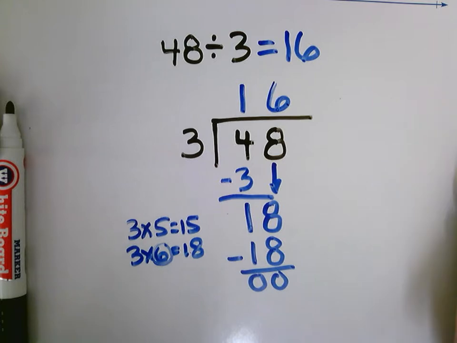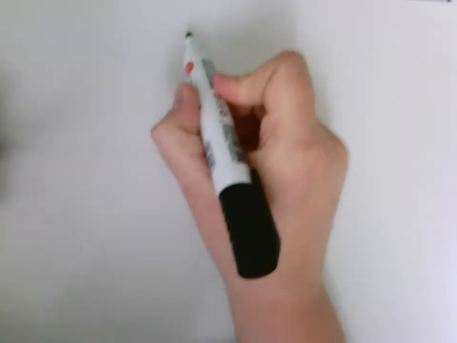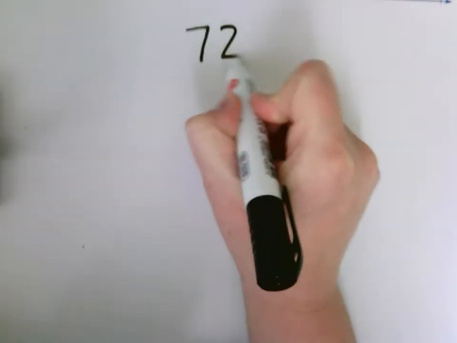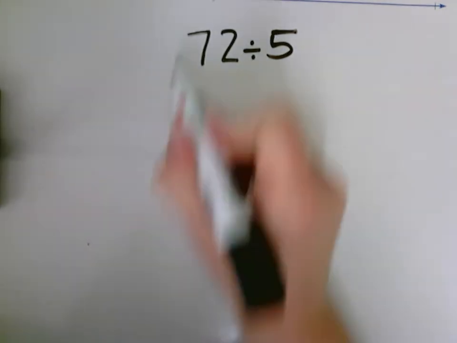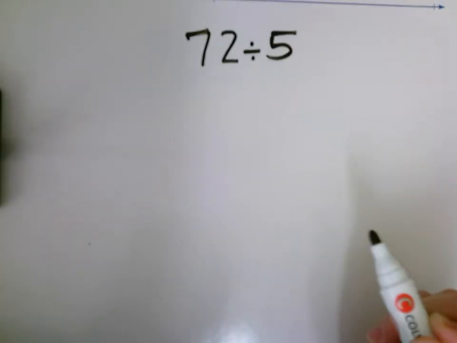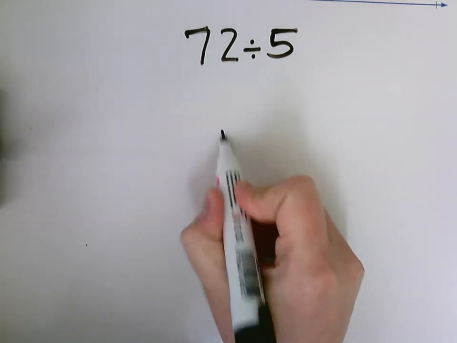Let's try another problem. That probably moved very fast for you to follow along with me on that one. So I'm going to try to go a little slower with this next problem. I'm going to do 72 divided by 5. Remember, if I'm ever going too fast in the video, you can always pause the video to catch up. Let's write this problem out.